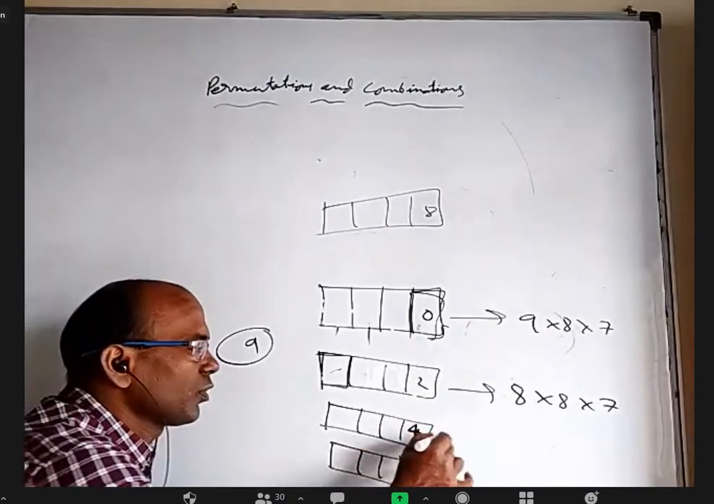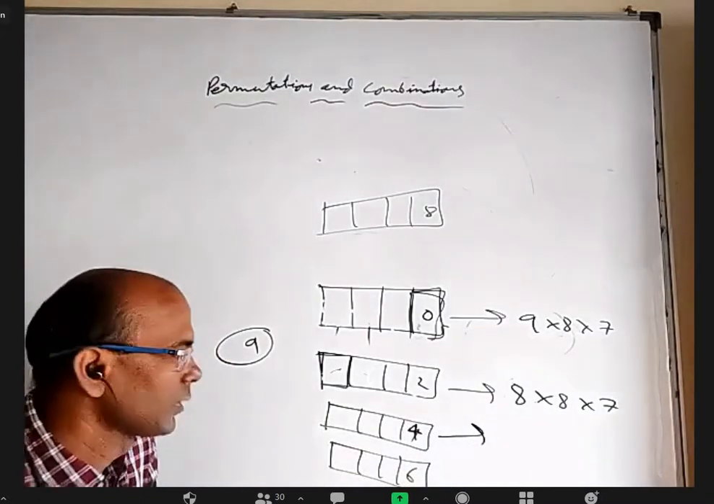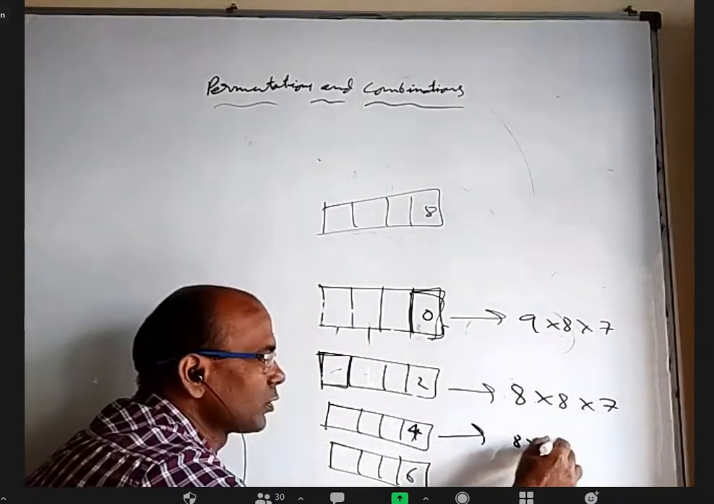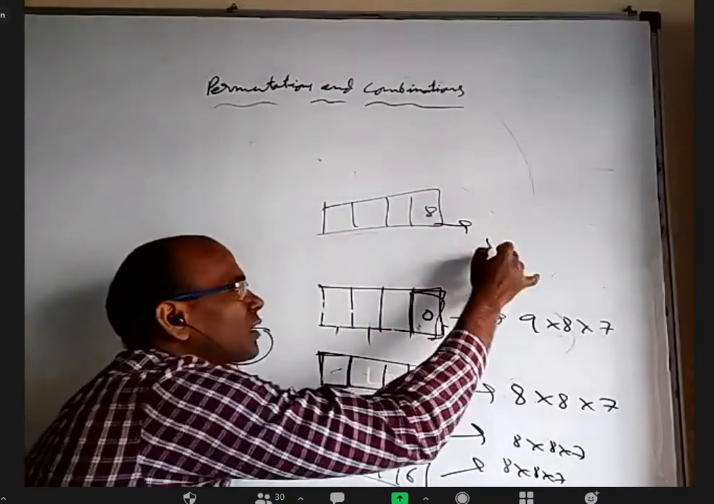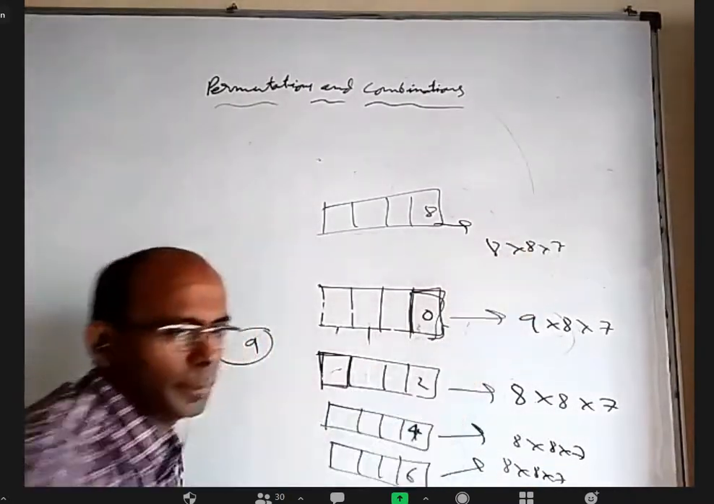Okay. Ending with 4, what will it be? It is 8 into 8 into 7. Same. 8 into 8 into 7. For this also 8 into 8 into 7. And for this it is 8 into 8 into 7.